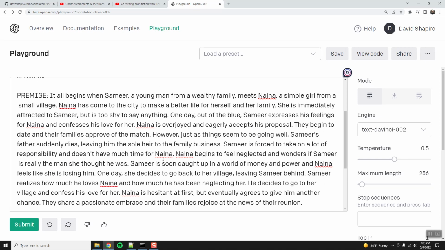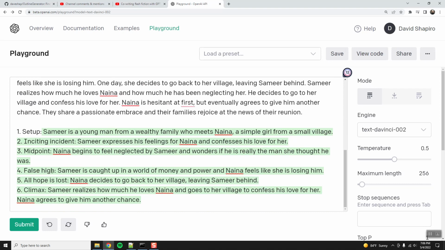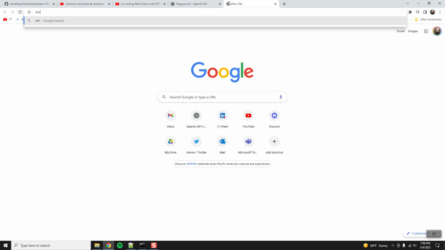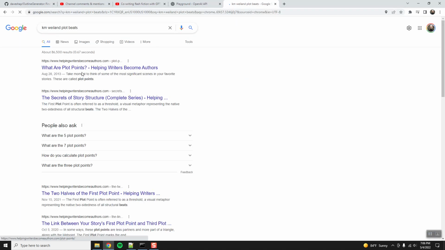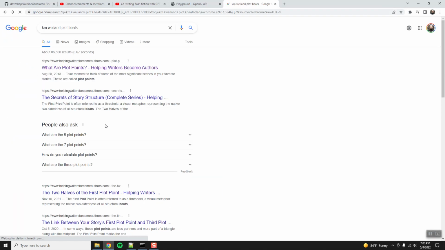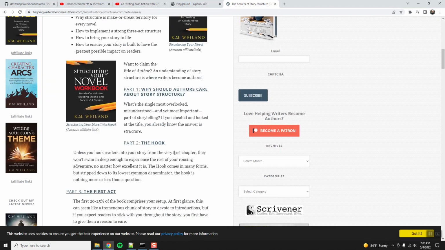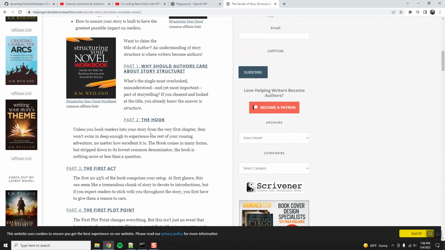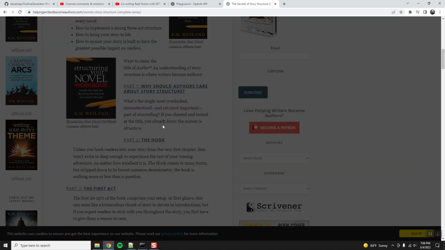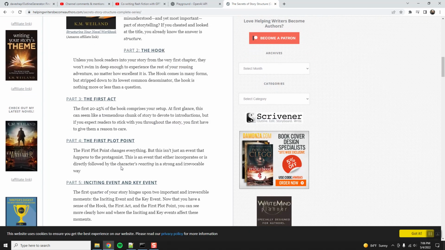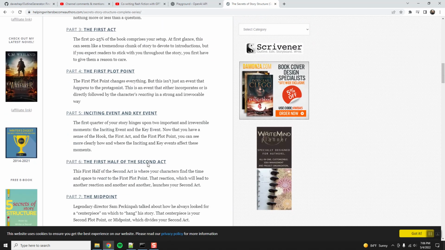I guess I will go back and say, okay, it can be helpful if we have a good breakdown. But let's see, KM Weiland plot beats. What are hers? Here we go. First act, the hook. First plot point, inciting incident, key event.